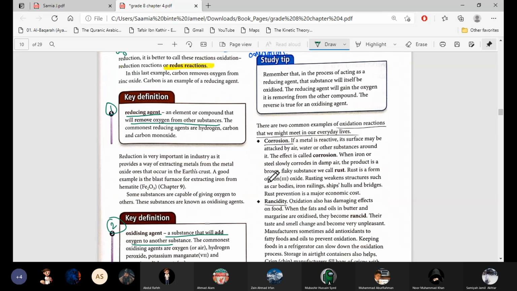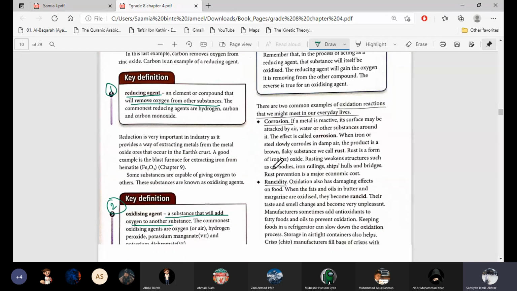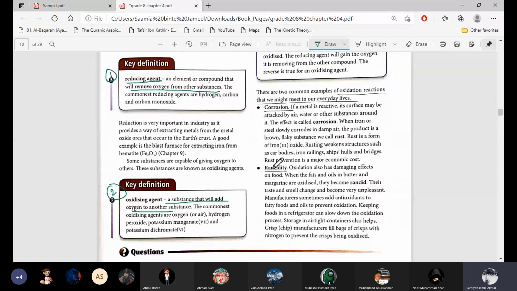Good. Okay, now in the last, just very quickly, there are two examples of oxidation from daily life. The first one is corrosion, that we all know metals get oxidized. When metals react with oxygen, they corrode, they form rust. Iron, when it reacts with oxygen and water, gets oxidized and forms iron oxide, which is rust.